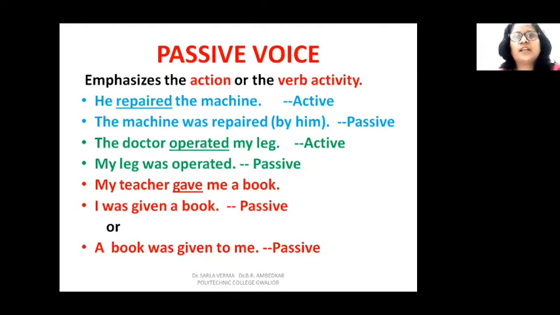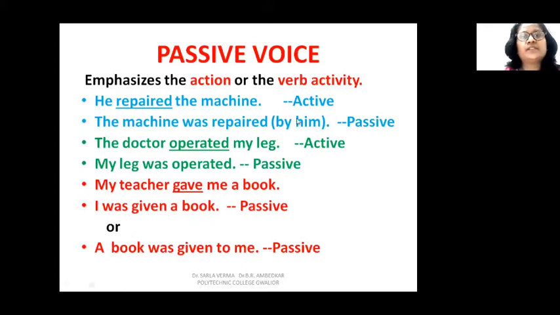Subject means the noun which comes first in the sentence, in the beginning of the sentence, and normally it is the doer or the performer of the action or about whom we are talking. So subject normally comes first in the sentence. It's either a noun or a pronoun. For passive voice, subject is not important. We use passive voice when we do not want to give importance to the subject.